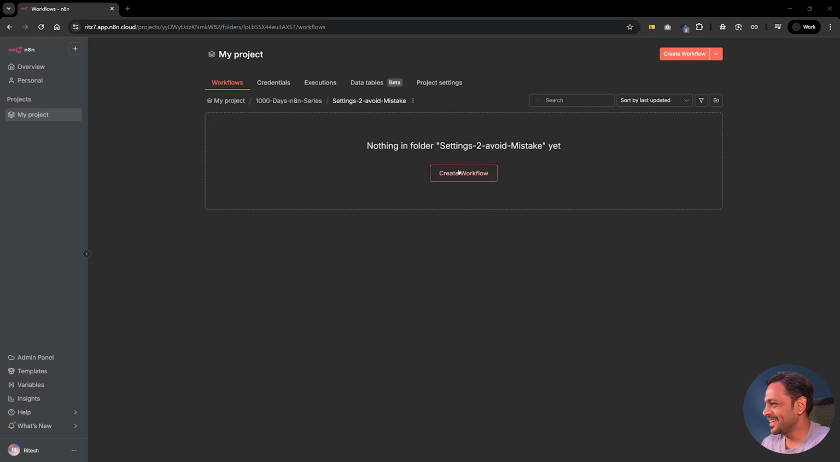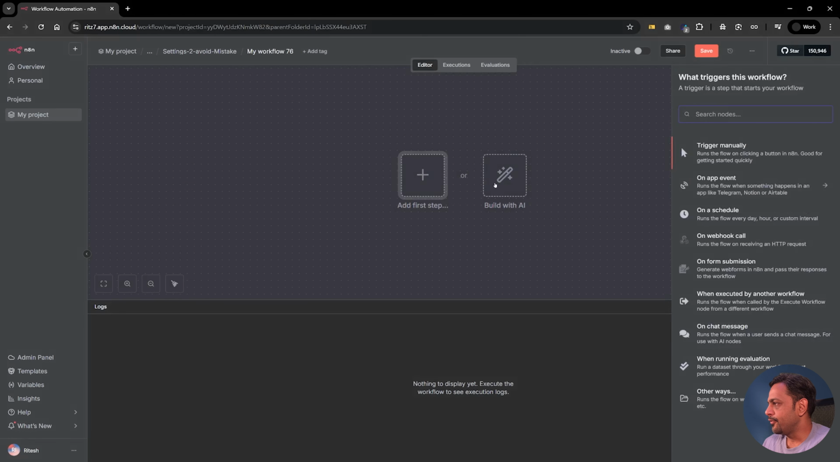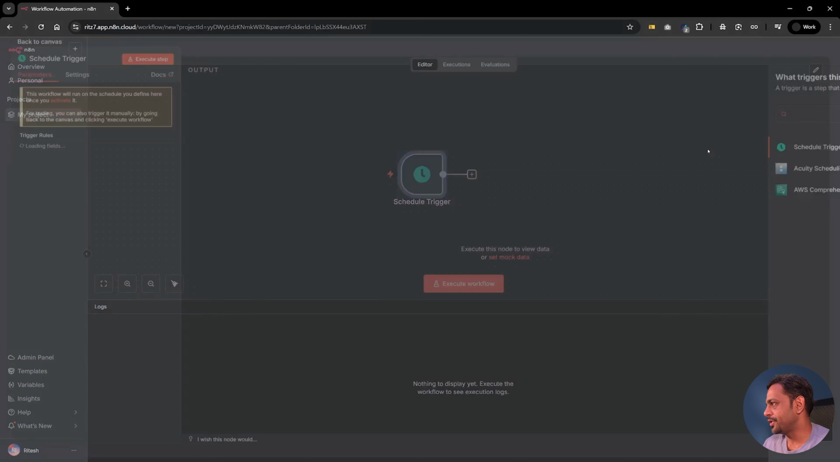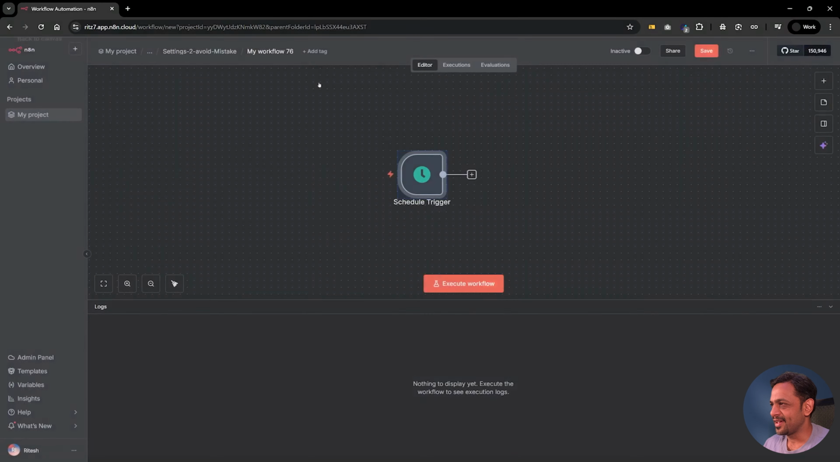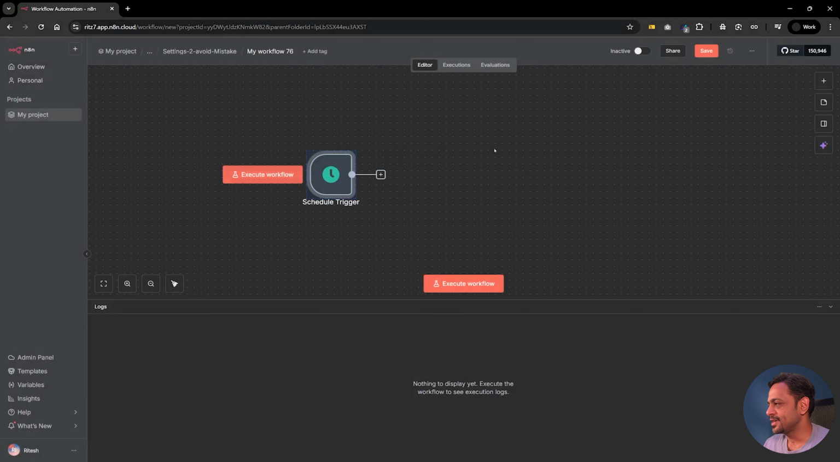Let's get started. So I've created a folder called settings to avoid mistake, and let's create our workflow there. Now, we all have used schedule trigger, right? The mistake that the intern made was that the trigger interval was seconds, and this was set as 1 second. And there were a lot of things happening, because of which all the credits that we had got consumed in just 30 seconds.